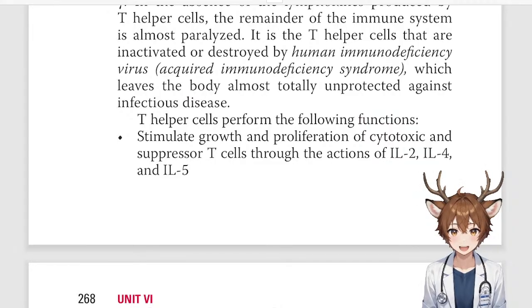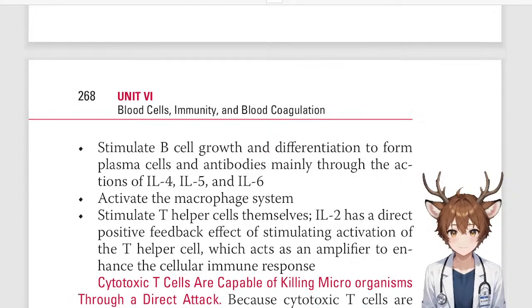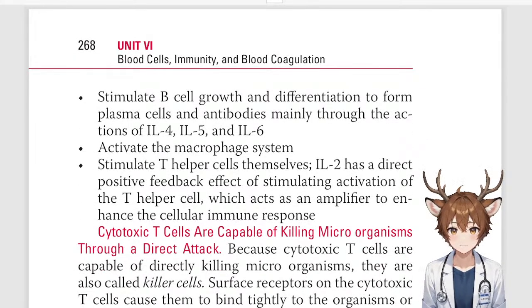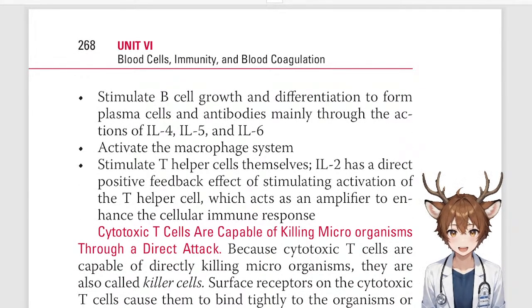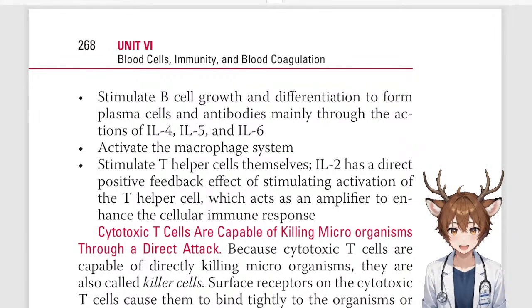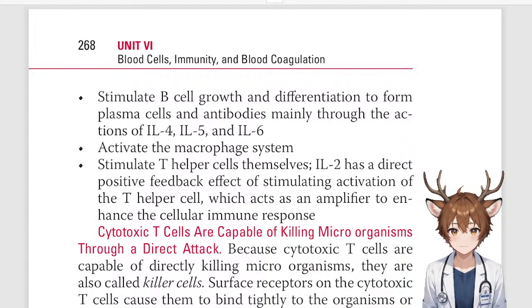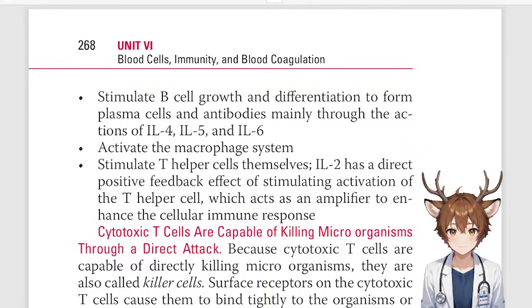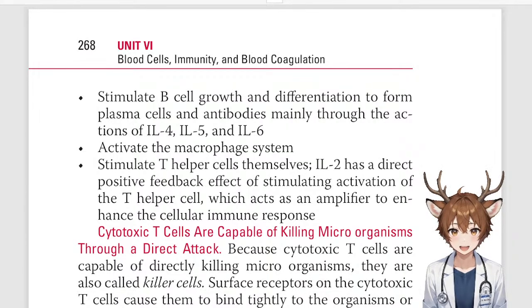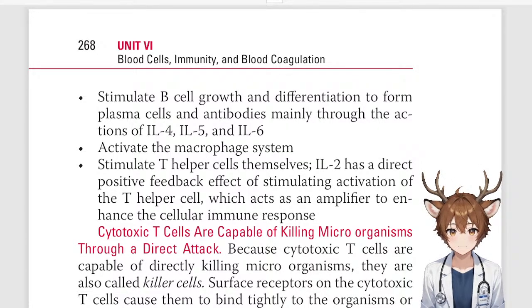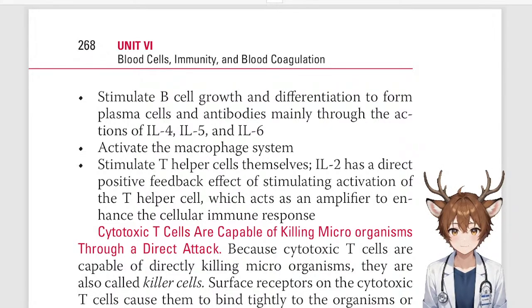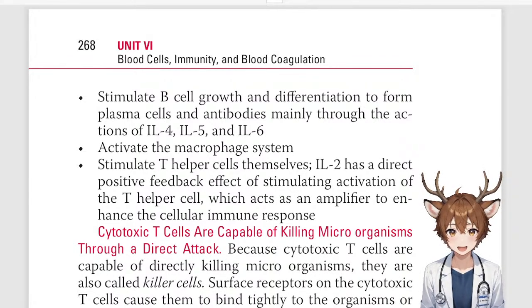T helper cells perform the following functions: stimulate growth and proliferation of cytotoxic suppressor T cells through the actions of IL-2, IL-4, IL-5. Stimulate B cell growth and differentiation to form plasma cells and antibodies mainly through the actions of IL-4, IL-5, and IL-6. Activate the macrophage system. Stimulate T helper cells themselves. IL-2 has a distinct positive feedback effect of stimulating the activation of the T helper cell, which acts as an amplifier to enhance the cellular immune response.